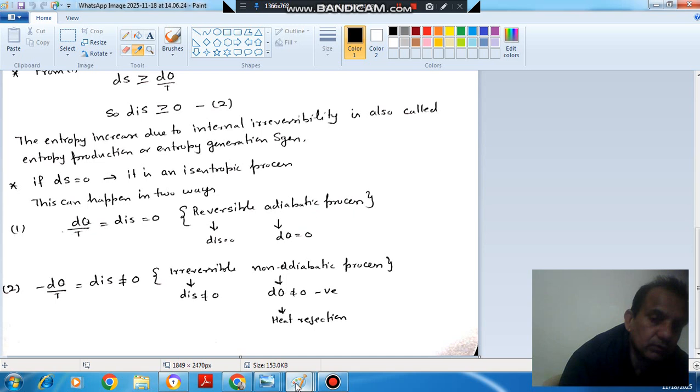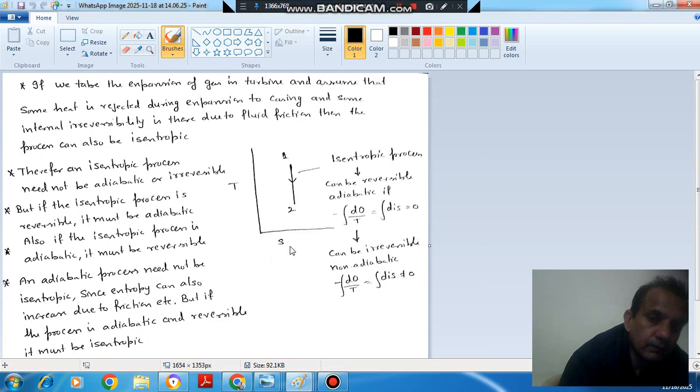If this is your isentropic process, say expansion of gas in a turbine, and during expansion some heat is also being rejected, then dQ by T and d_iS will not be equal to 0. This will be negative, this will be positive, and both will be equal.